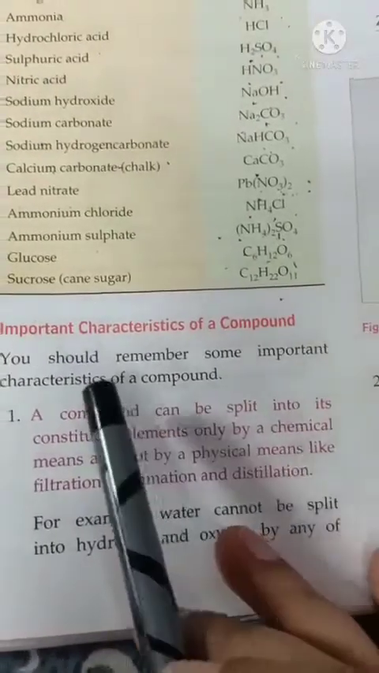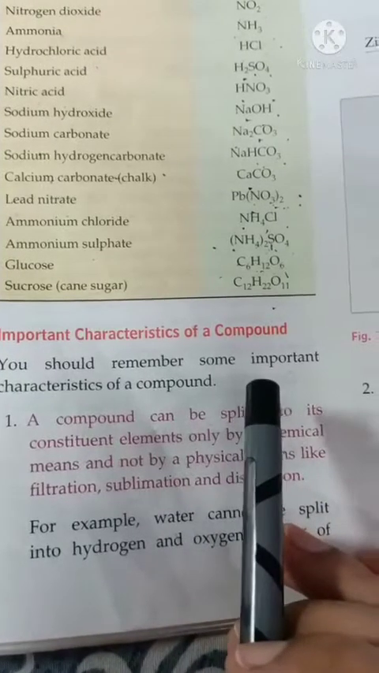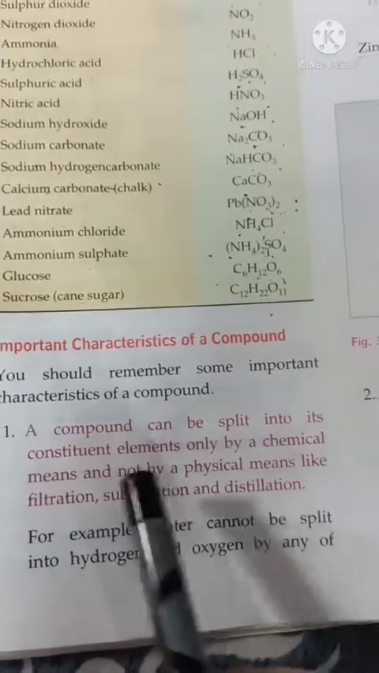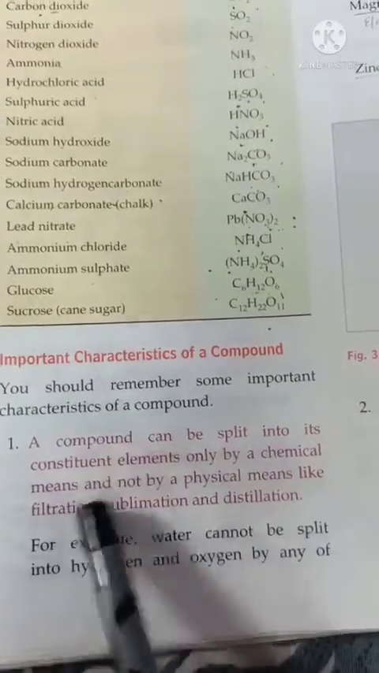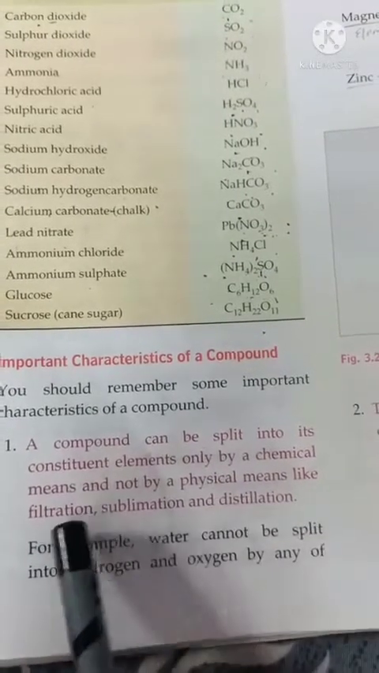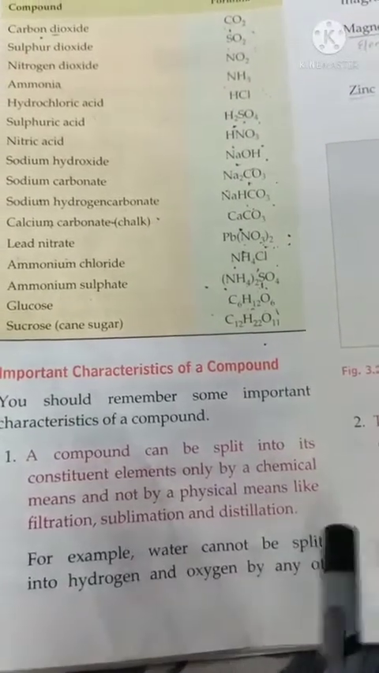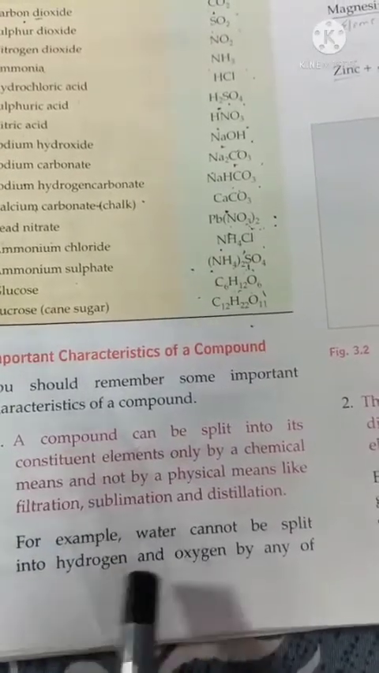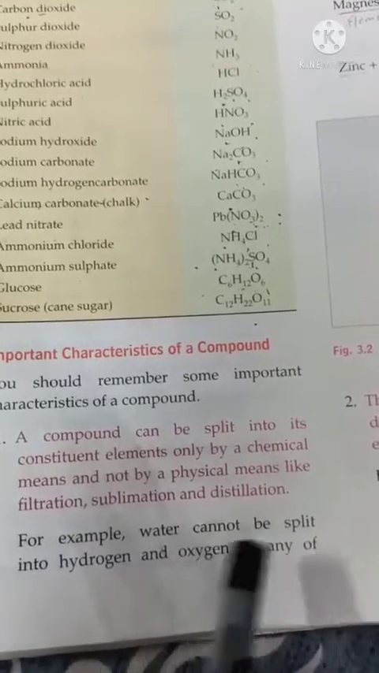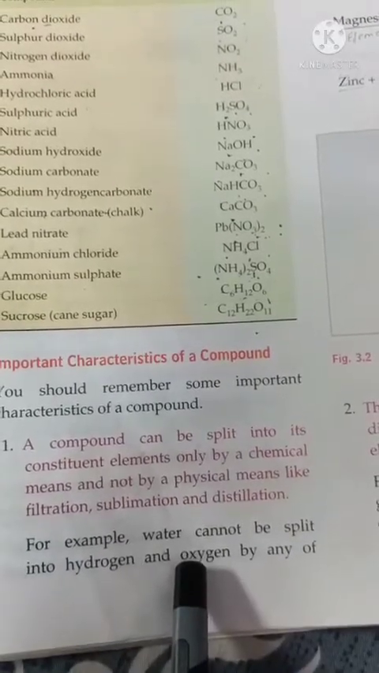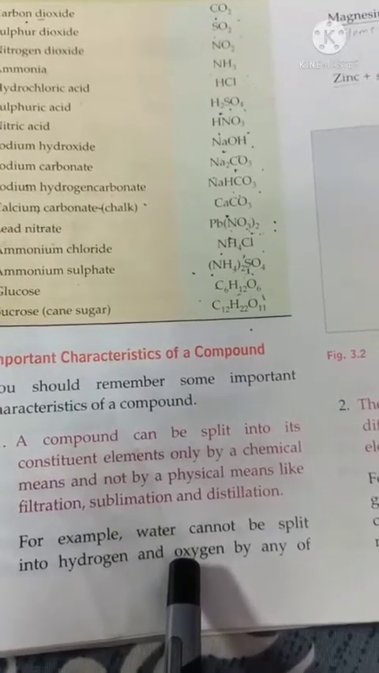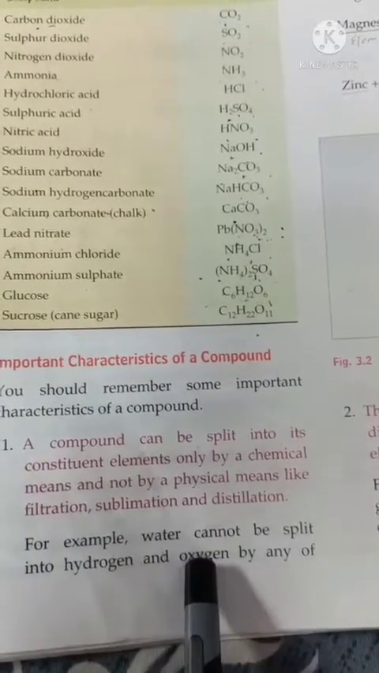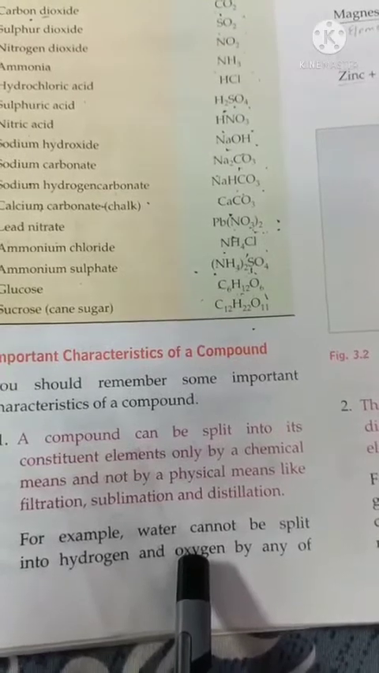Next we will study the important characteristics of compounds. First characteristic is, what? That is the definition only. A compound can be split into its constituent elements only by chemical means and not by physical means. Physical means are physical methods like filtration, sublimation, distillation. For example, we have studied that water is made up of hydrogen and oxygen gas and cannot be split into hydrogen and oxygen gas by physical methods like filtration, sublimation or distillation, but can be split into hydrogen and oxygen gas by a chemical method like electrolysis, we have studied.